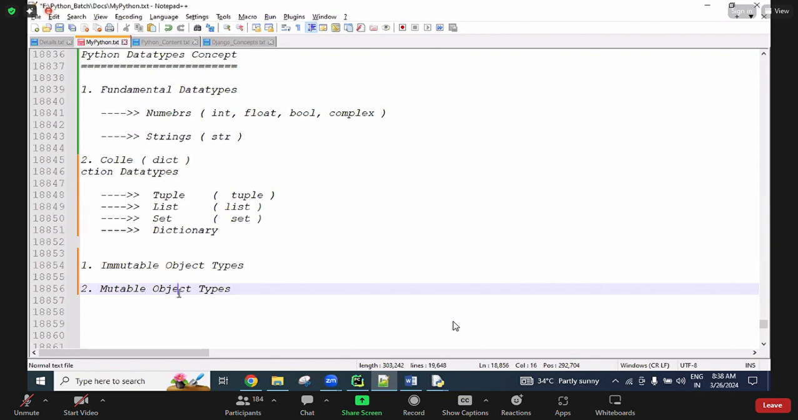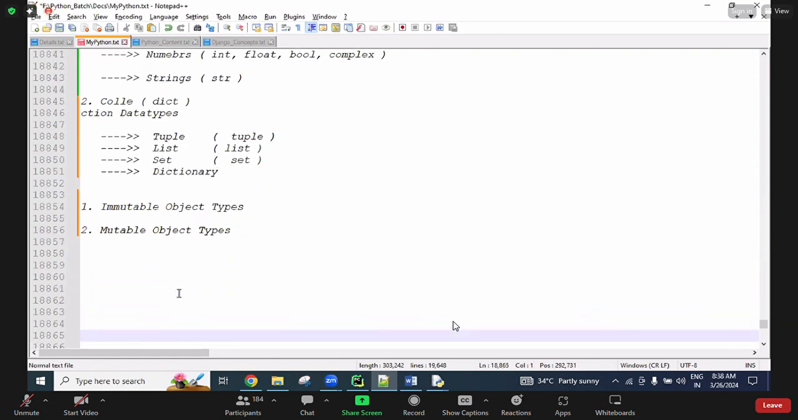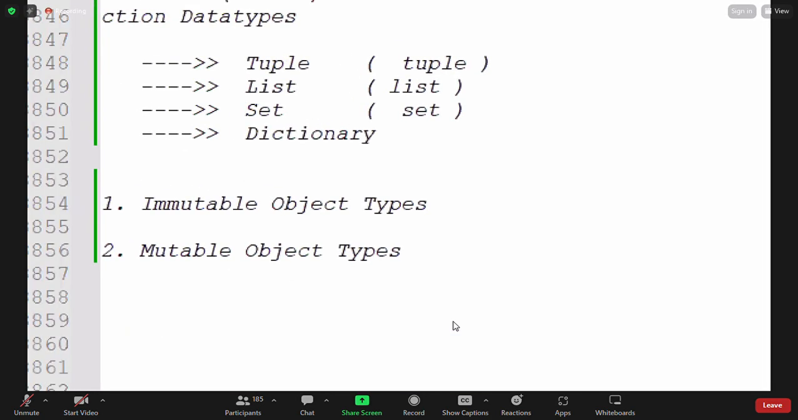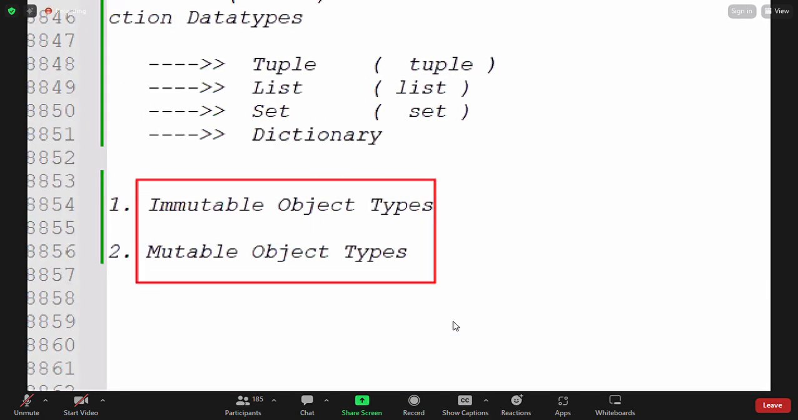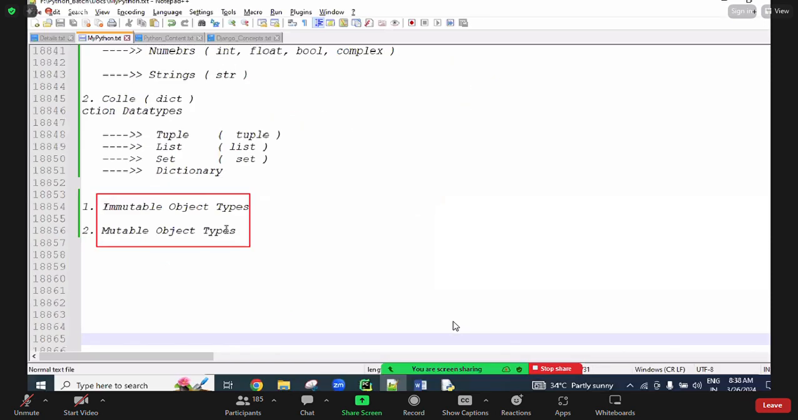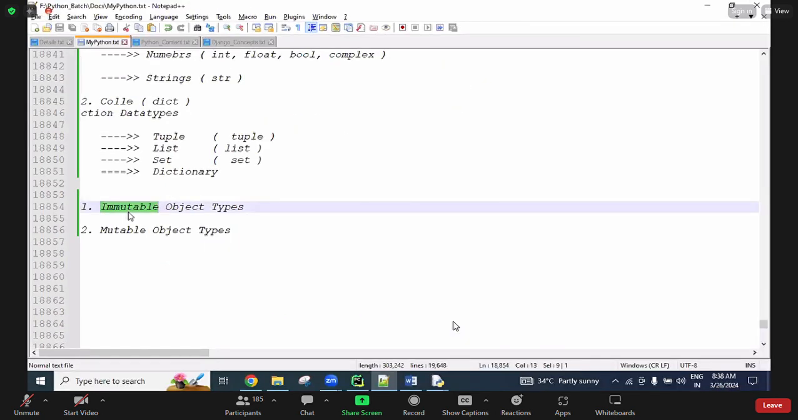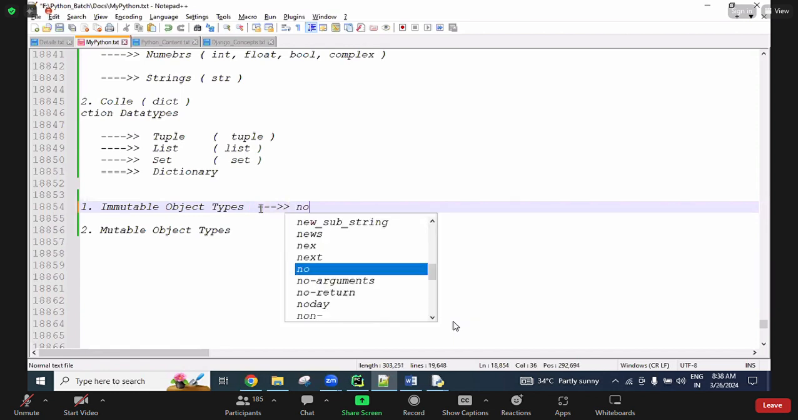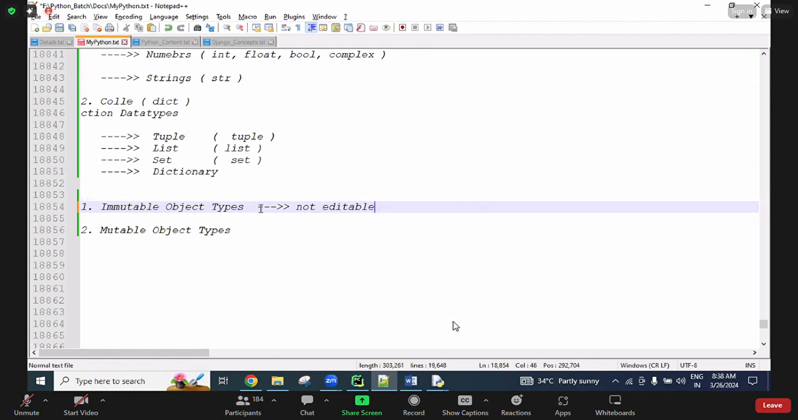So what is the difference between mutable and immutable? This is a very, very famous interview question, a very important question: the difference between mutable and immutable. So what data types come under immutable? Those all are not changeable. Simply, they are not editable.